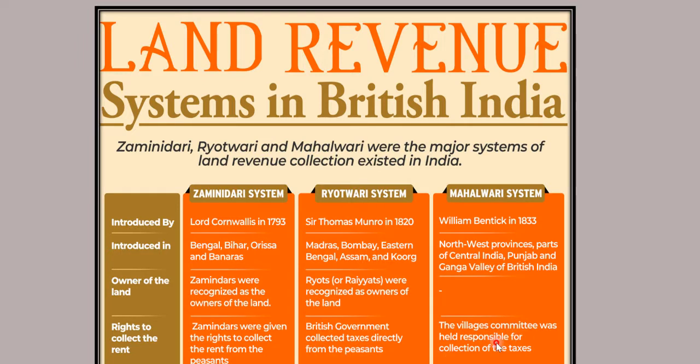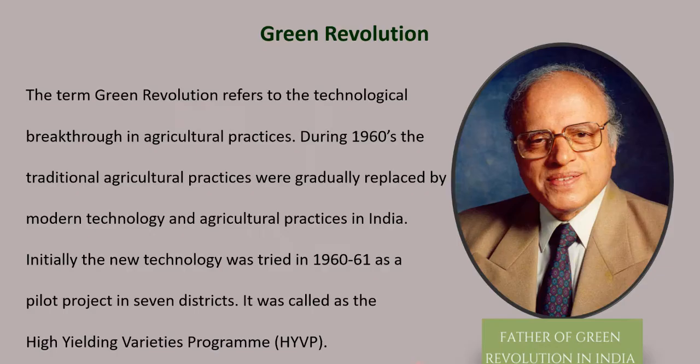The village committee, here it was a committee. The village committee was held responsible for collection of the taxes. Here the zamindars collected the rent. Here the government directly collected the rent from the peasants. Here the village committee was held responsible for the collection of the taxes. So this is about the land tenure system in India.